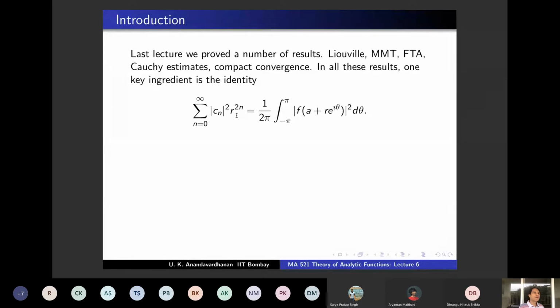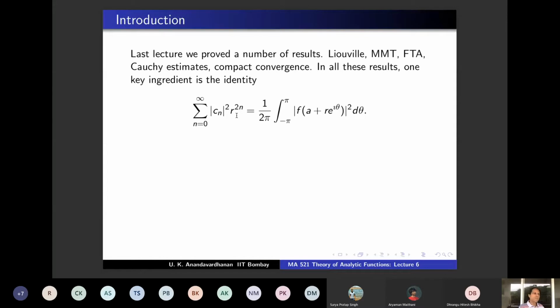Fundamental theorem of algebra. If you have a polynomial and assume it has no zero, then you will argue with 1 by p. And our proof was using the maximum modulus theorem. This was the first assignment question. The point is you choose r big enough, and I asked you to give a precise r bigger than which will do the job.